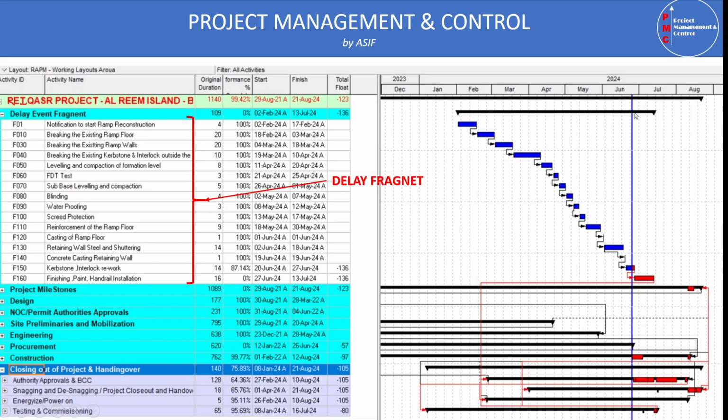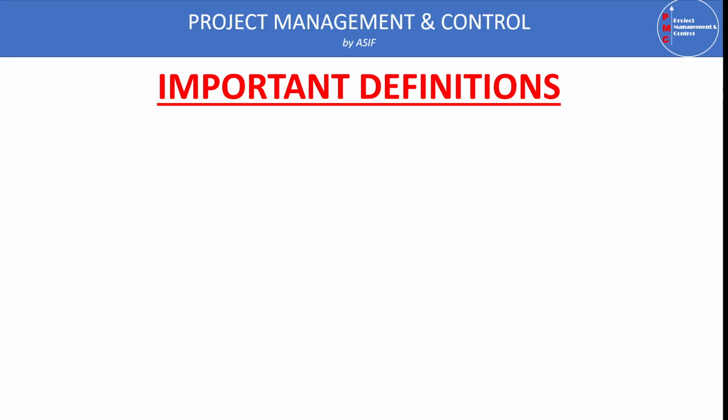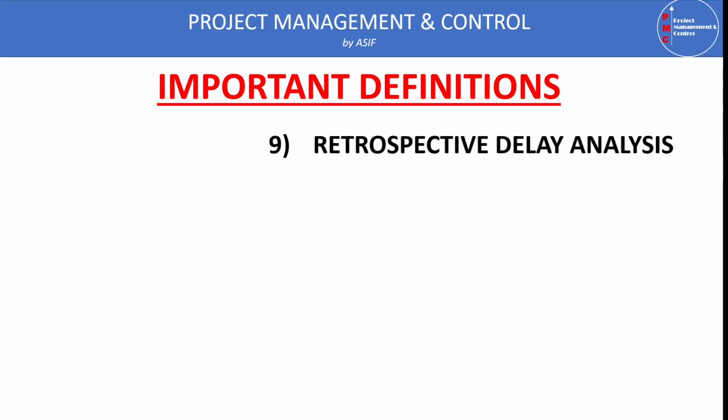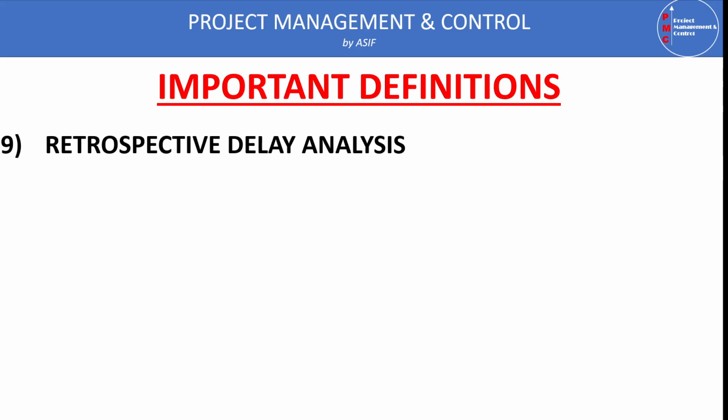And on the same data date we update, we run the program again to see the impact of this delay fragment on the project completion. Now, the other important definition is the type of analysis we are using to determine the delays or to make our EOT claim.